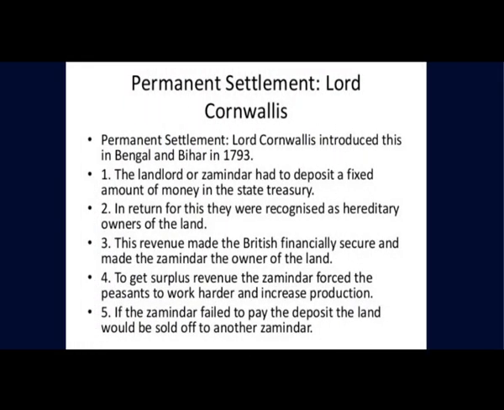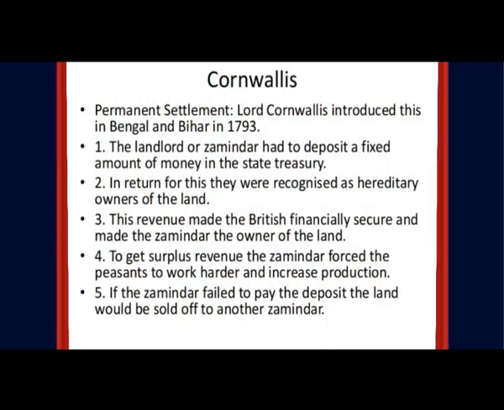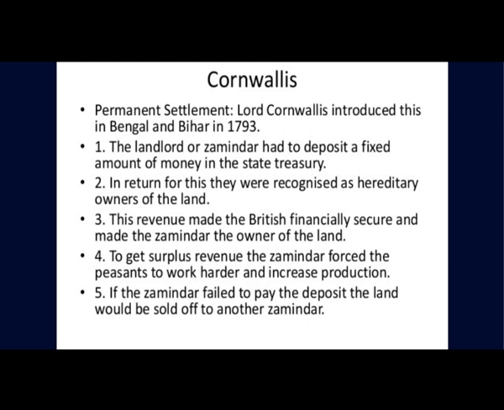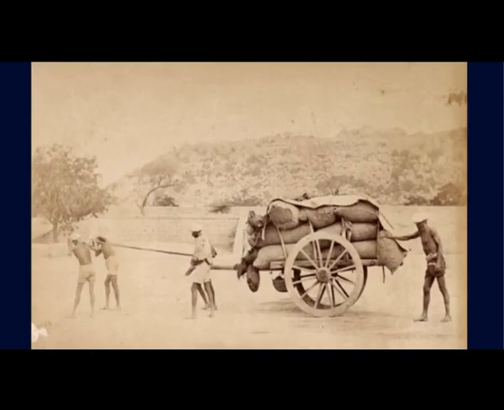Permanent settlement was introduced by Lord Cornwallis in 1793. So let us see its features and consequences. The landowners or zamindars emerged as a class of loyal allies to the East India Company. The zamindars got hereditary rights over their land. The farmers became tenants and lost the right to the use of pastures, forest lands, irrigation canals and fishing ponds. The income of the company from land revenue became secure and regular.